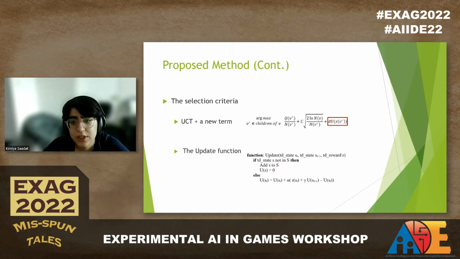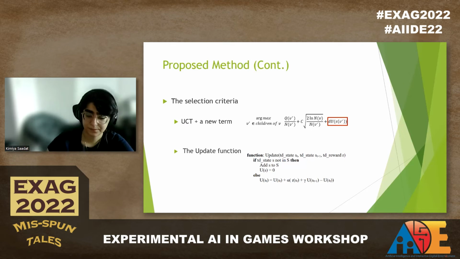The update function is the function responsible for estimating the utility values of the state. This function is called 2 times per step, once after the agent does its action and receives a reward, and once after the opponent's action to account for the opponent's actions as well. As you can see in the slides, the update function will estimate the utility of the state by using the TD learning update.